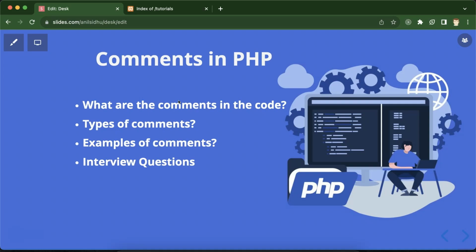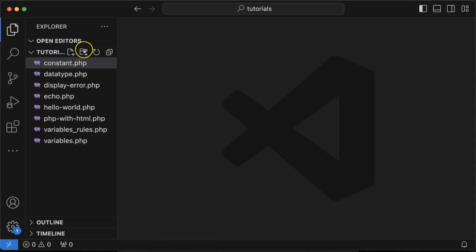Before we proceed, let's talk about the two types of comment. First, we have the single line comment, and the second type is the multi-line comment. If you want to explain one line of the code, that is when you use a single line comment. And if you want to explain two lines, or multiple lines, in the code, then you use a multi-line comment. So let's look at some examples of comments in code.